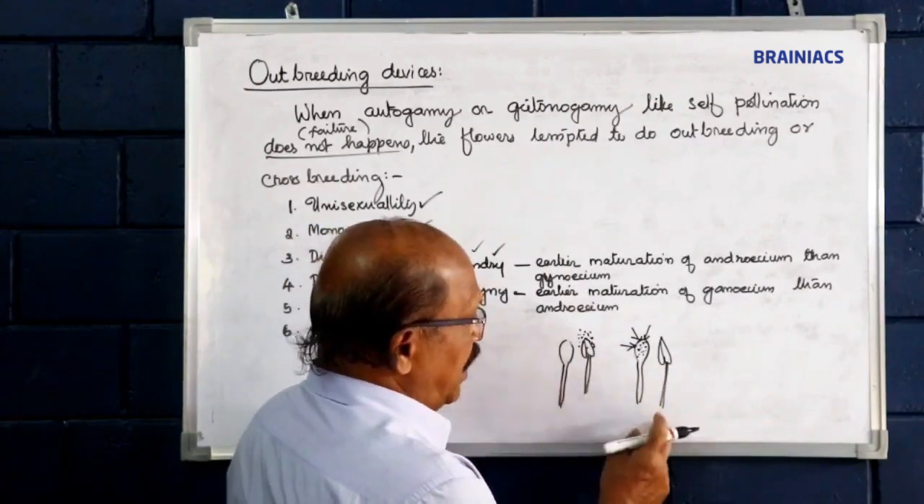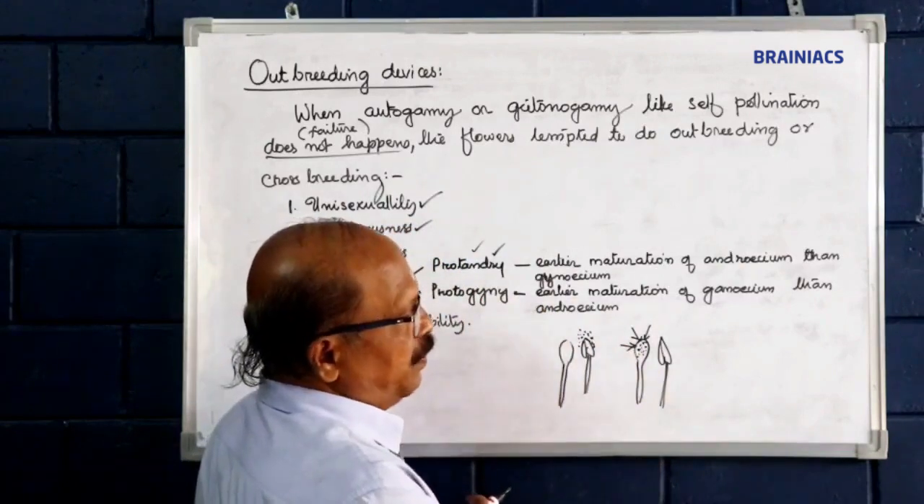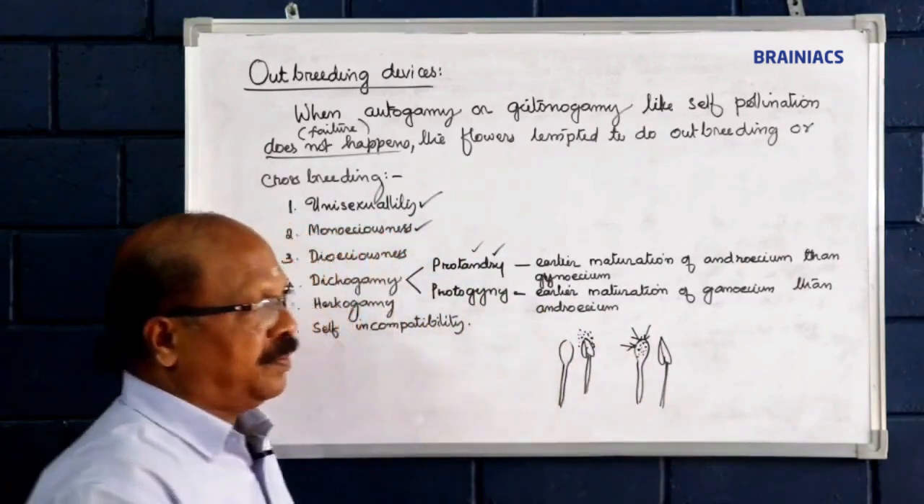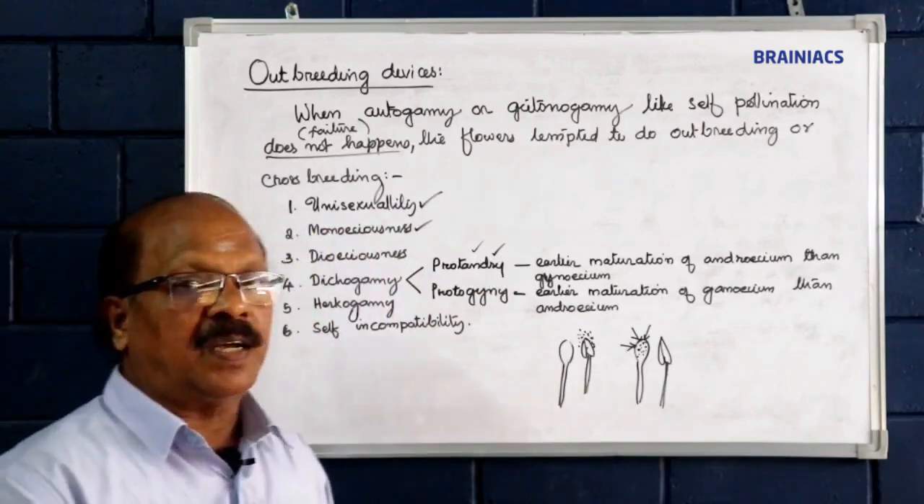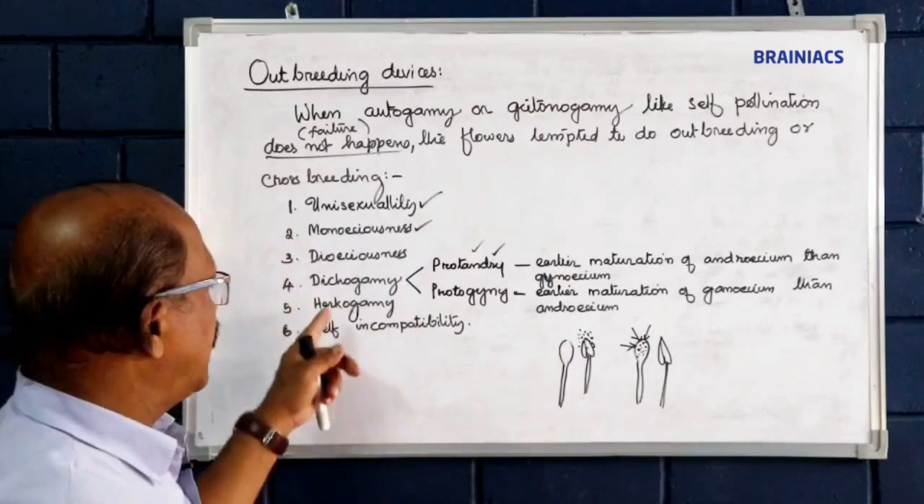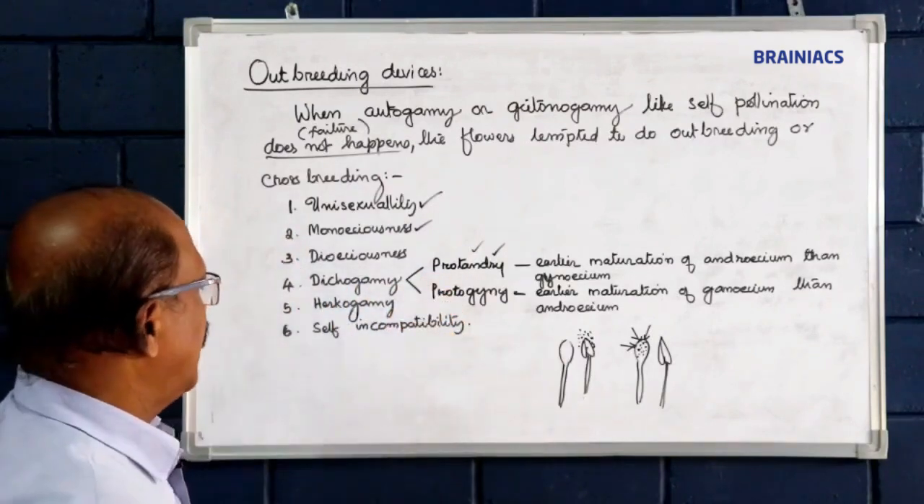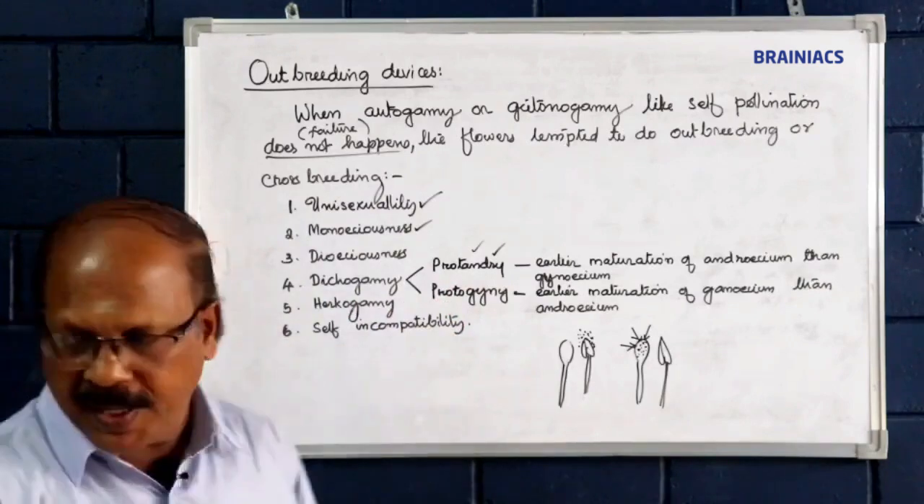Both protandrous and protogynous conditions are called dichogamous: maturation at different times, though both are in the same plant, the same flower. This condition is called dichogamy: protandry, protogyny. Then hercogamy.